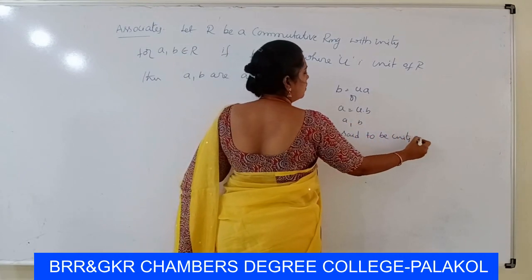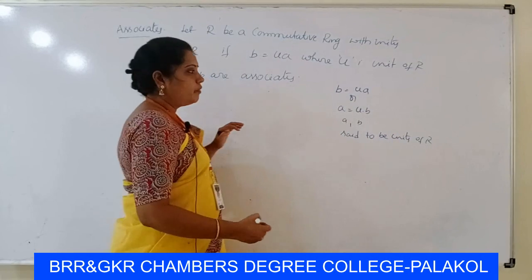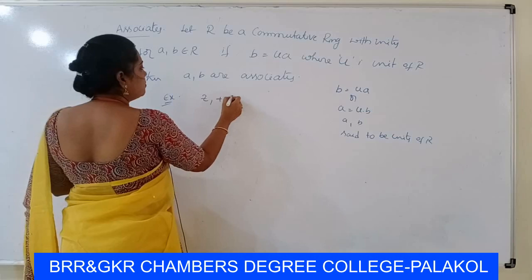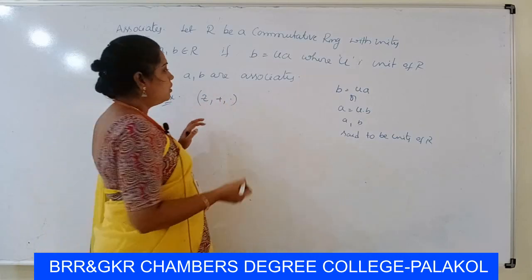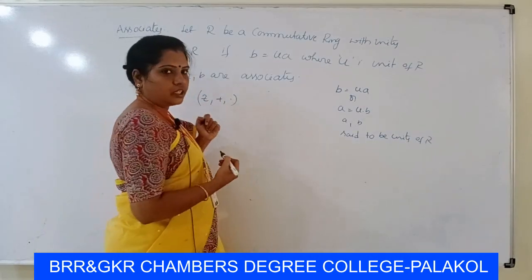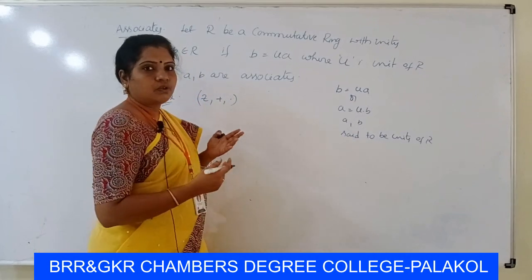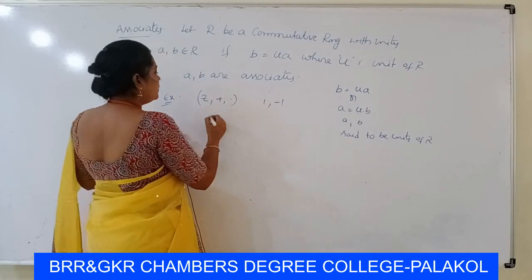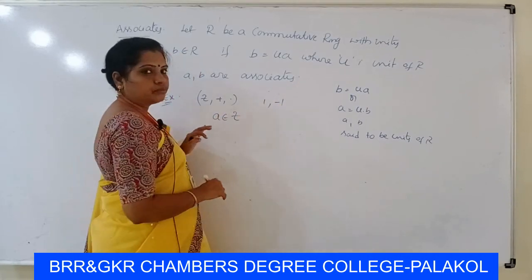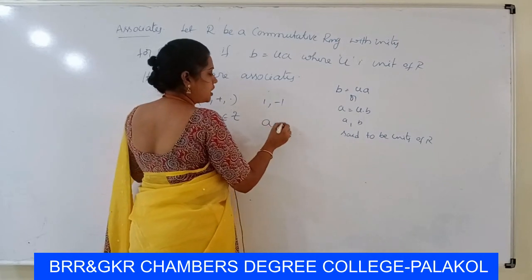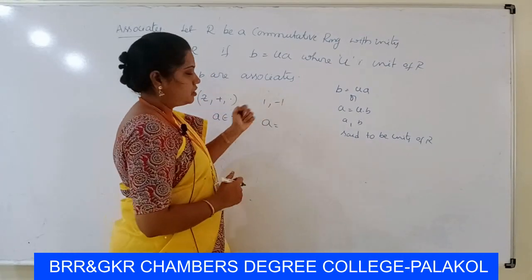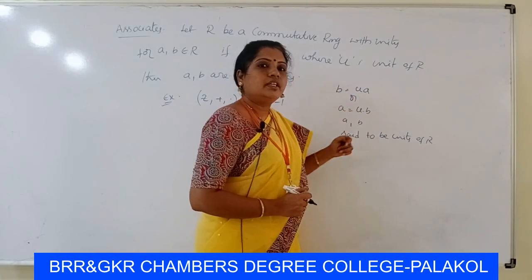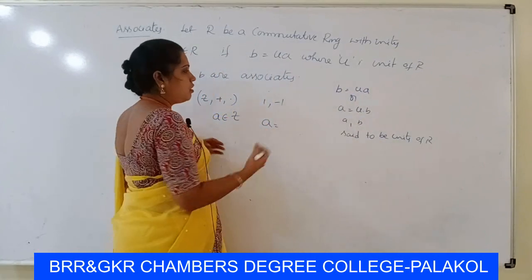For example, we take the ring of integers Z with plus and dot. First of all, we know the units of the ring. The ring of integers has only two units, those are 1 and minus 1. So if we take any element in Z, this element can be represented by using these units. Here we represent b equals ua or a equals ub, then a, b are associates of R.